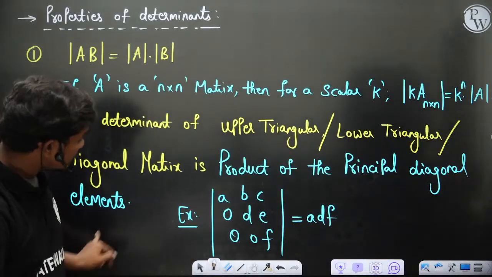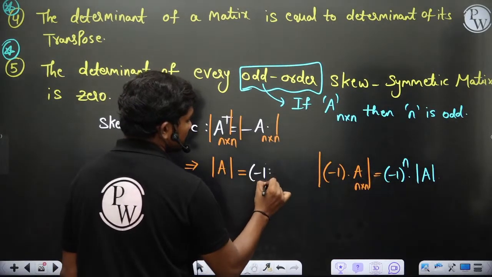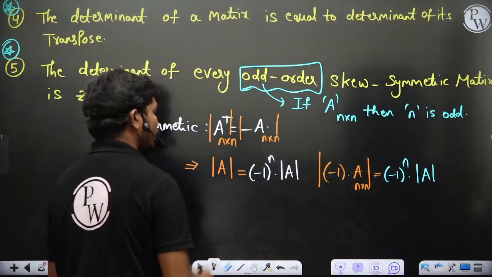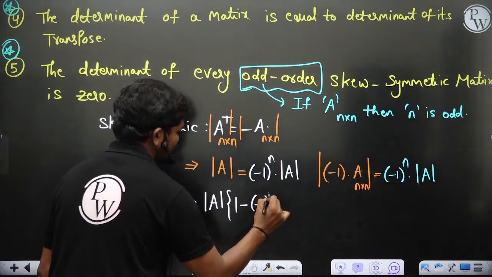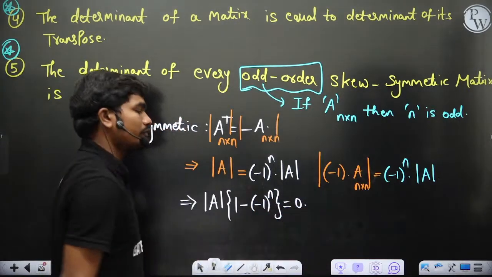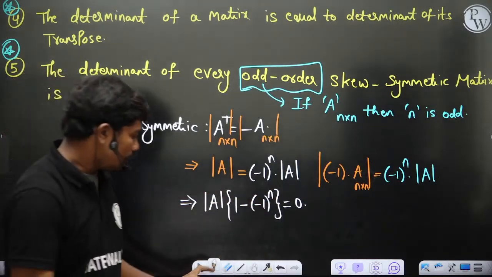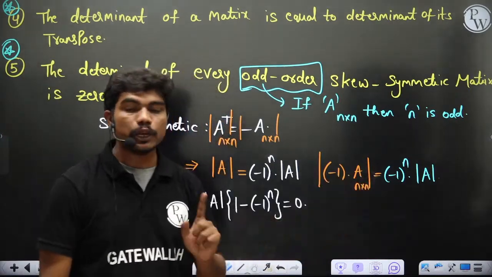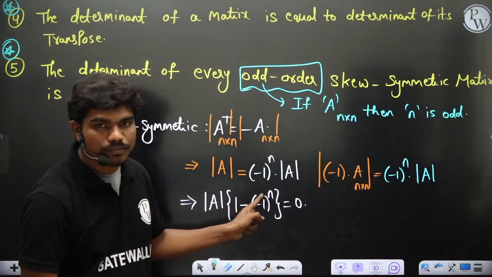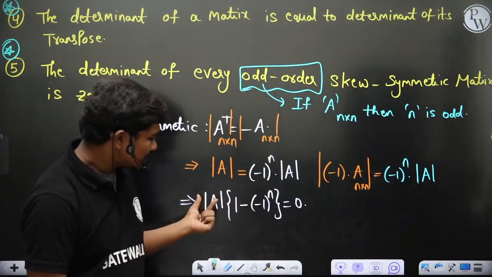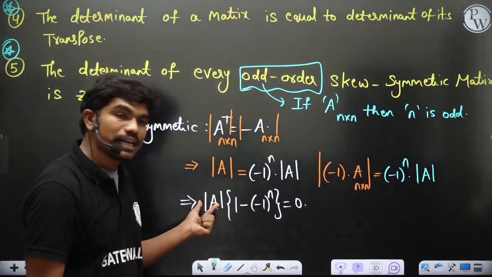So now let's see here, if you have minus 1 whole power n det A, this determinant can be written as minus 1 whole power n times det A. So this implies if you take det A common, you have 1 minus of minus 1 whole power n times det A is equal to 0, of course. Now if n is even, for example, then you cannot decide on this determinant. The reason is, if n is even, this minus 1 whole power n becomes 1, and this 1 minus 1 is 0. It doesn't matter whether det A is 0 or not, you cannot confirm in that situation. So you cannot say whether this det A is 0 or not.